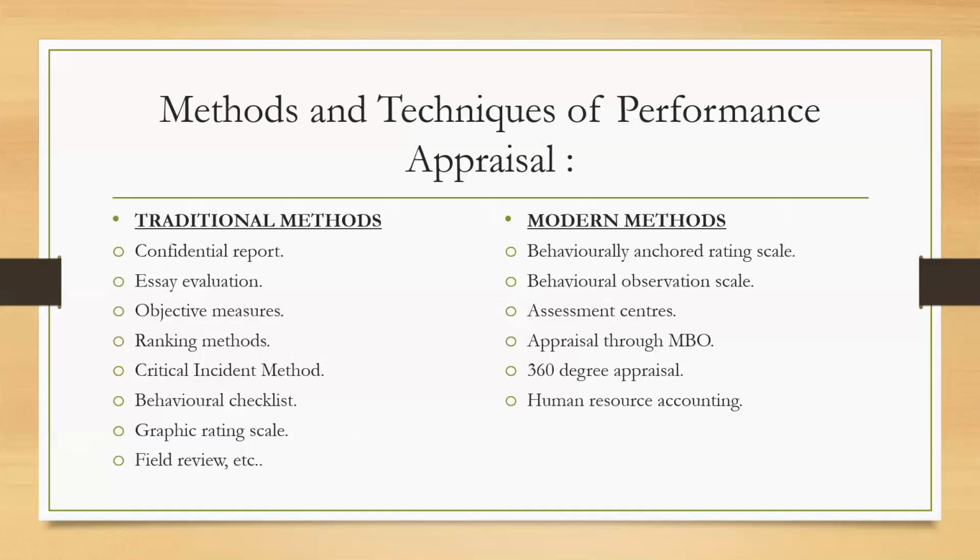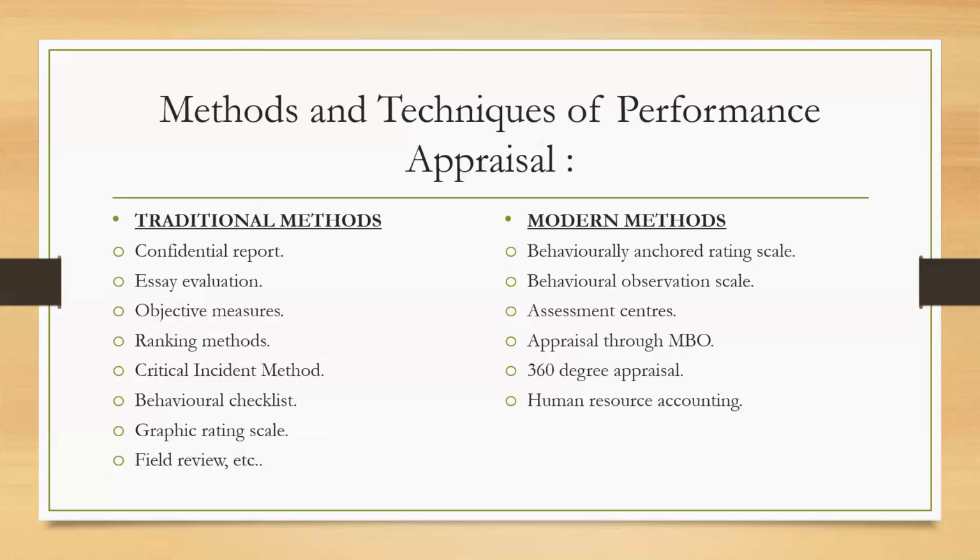These scales specify definite, observable and measurable job behavior. We make a chart of what should be the work-related behavior of a person in the organization, and then we check whether the employee is exhibiting the same behavior or not. This is how we make the behaviorally anchored rating scale. It provides a common frame of reference for the evaluators due to the clear definition of dimensions in the critical incidents.